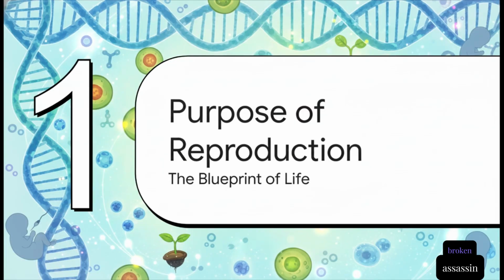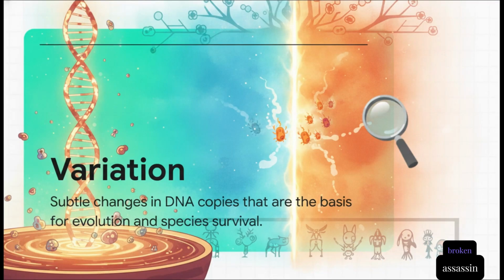Section 1. The purpose of reproduction, or as I like to call it, the blueprint of life. So the crucial takeaway here is that reproduction isn't just about making exact carbon copy clones. Organisms look similar because their body designs are similar, and those designs come from a biological blueprint, which is, of course, DNA. When cells reproduce, they use chemical reactions to build copies of that DNA. But here's the catch. No biochemical reaction is absolutely perfect. There are always slight, subtle variations.